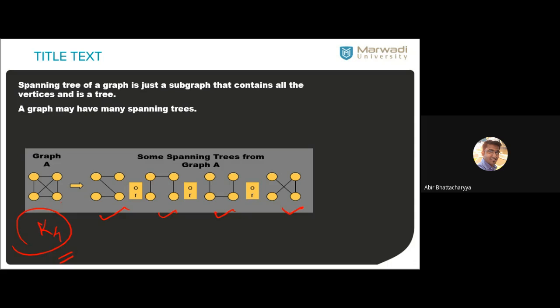Yes, total 16 means this is 4 plus 12. You have done already? Let me check. Include these 4 also.